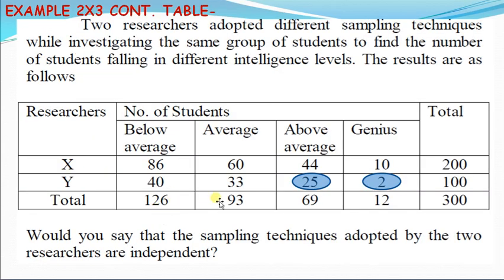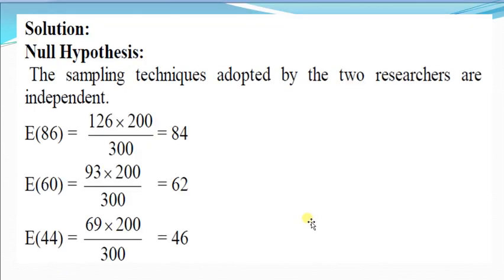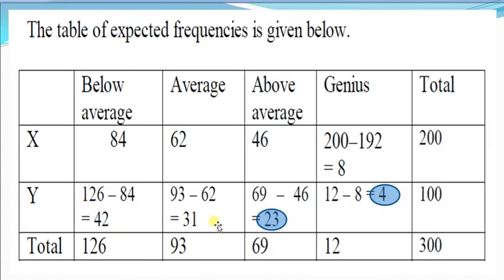And the third expected frequency is obtained while subtracting 46 from 69. This is the column total and this is the first frequency. If we subtract this 46 from 69, we get the balance frequency 23 here. And here the total frequency is 12, and if we subtract 12 from 8, we get the remaining frequency 8 here.